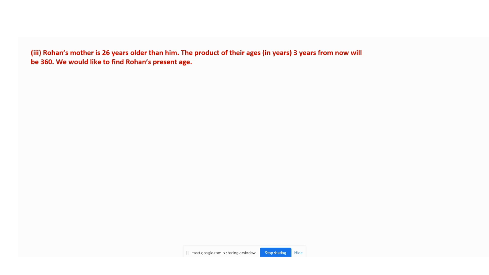Here there is no need to find the integers. They have actually not told you to find the final integer, but in the exam, if they ask, you have to find it. How to find it, I will explain after this exercise, because the solution is in the next exercise, not in this one. So, Rohan's mother is 26 years older than him.